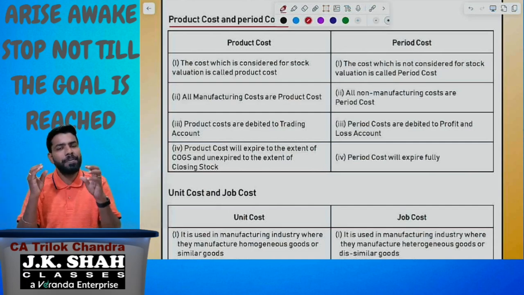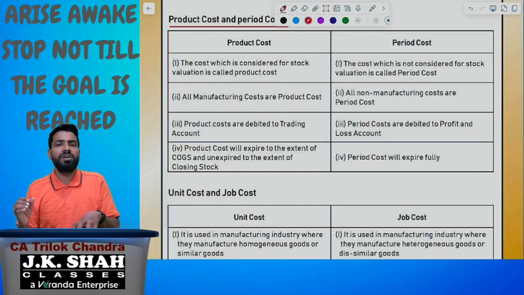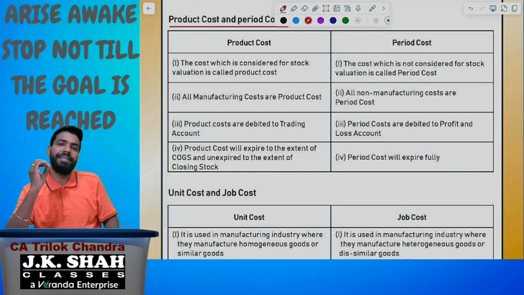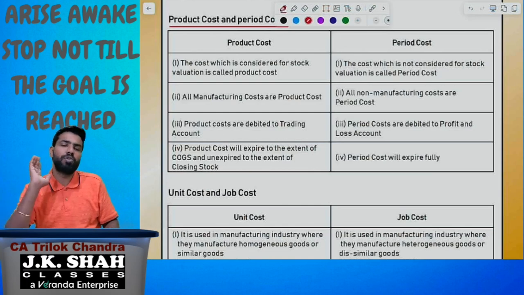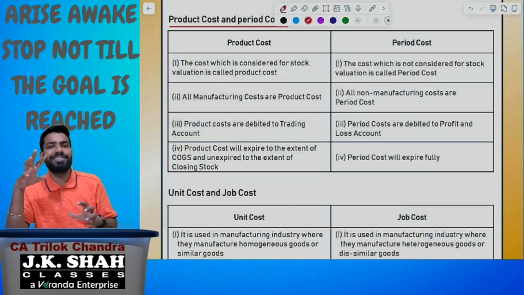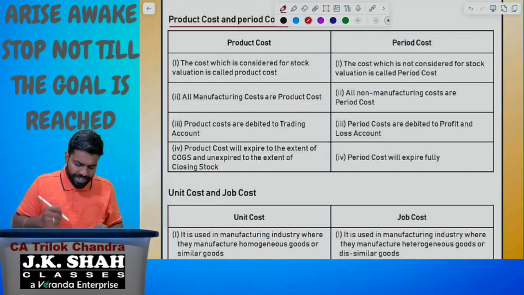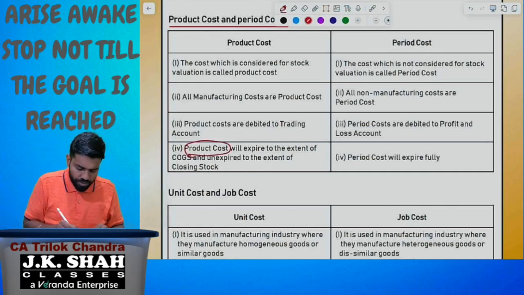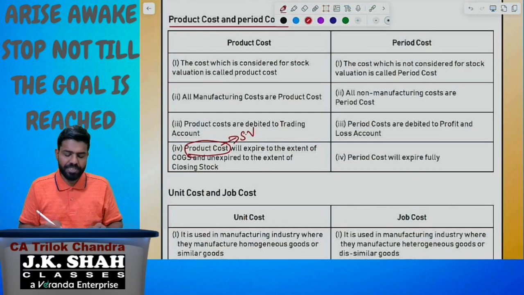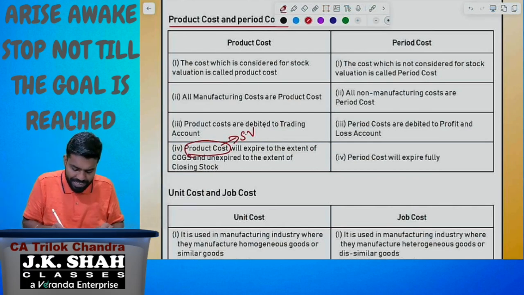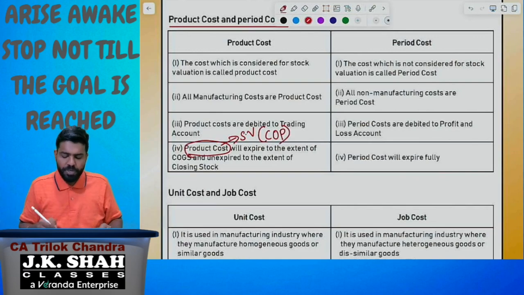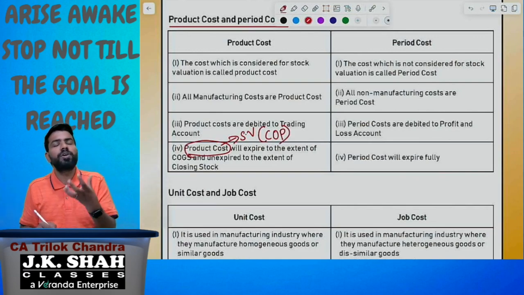Last one and very important one, product cost will be expired to the extent of goods sold, unexpired to the extent of the closing stock, whereas period cost will expire fully. Sir, what is this? Please understand, product cost is the cost considered for stock valuation. What is that cost? Cost of production. Using cost of production only, we are going to evaluate the stock.